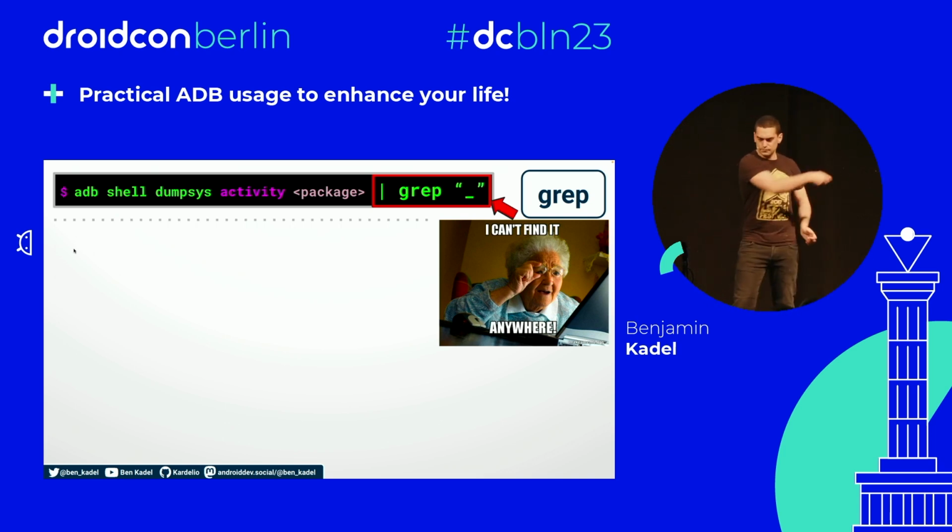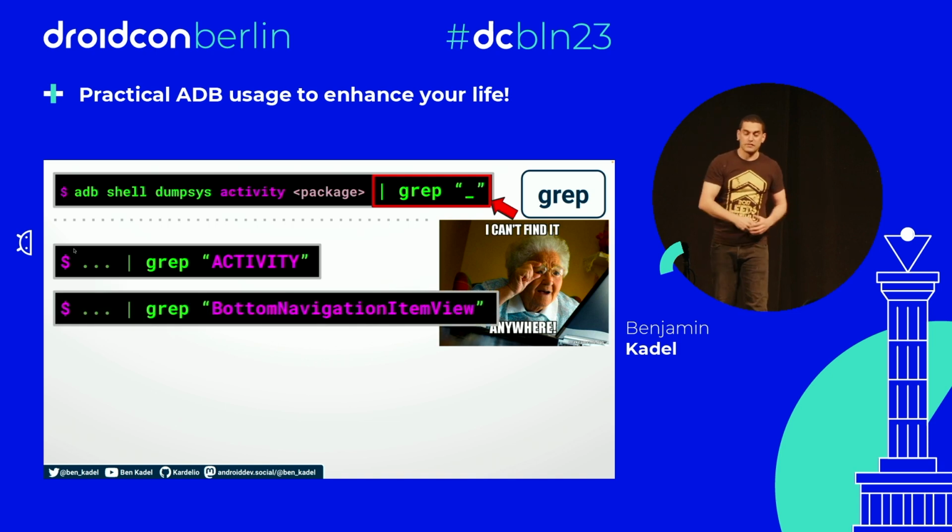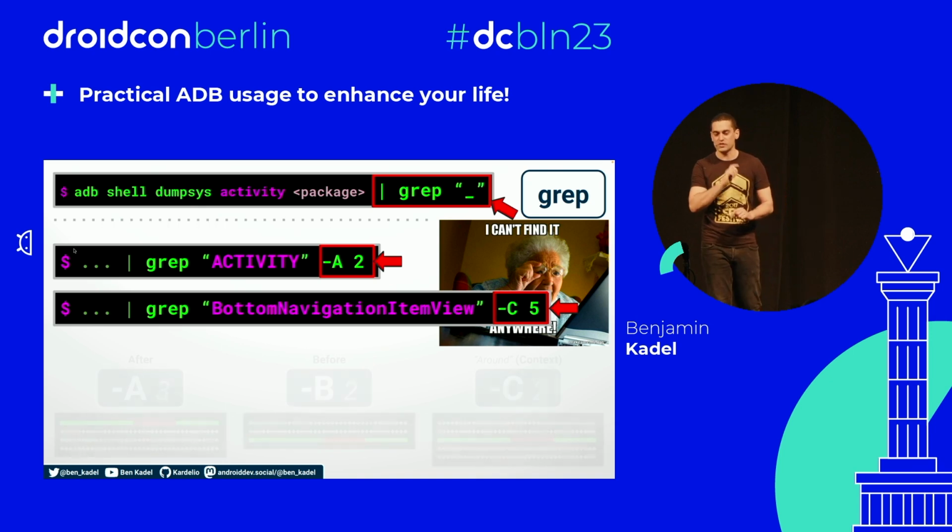So, for example, you could grep for activity, capital Activities like that, and you'll find immediately from the output all the activities that are there. You could search for a specific item view from the view hierarchy dump. Whatever you want, you can search for it. The reason why I'm telling you about this is because with grep, you can actually append one of 3 letters to it to enhance the output, A, B, or C.